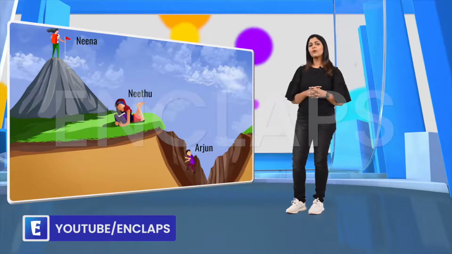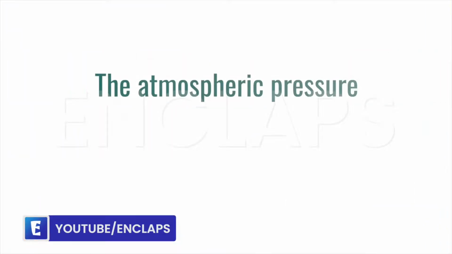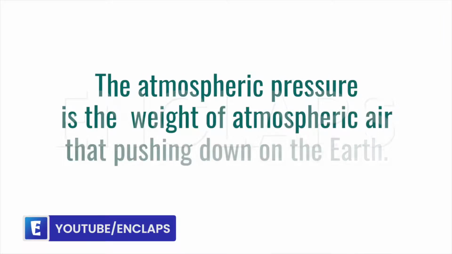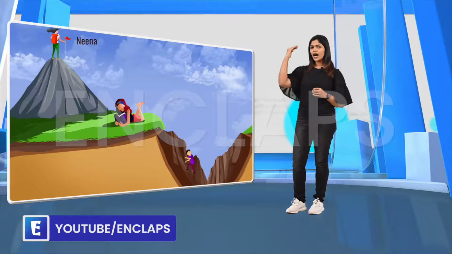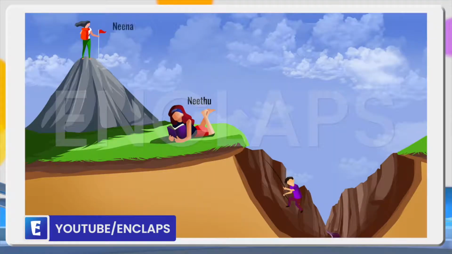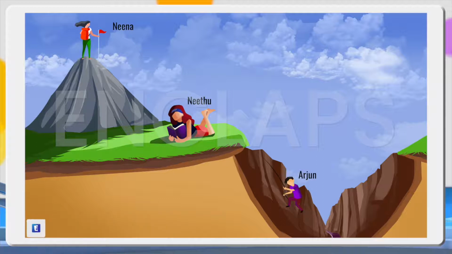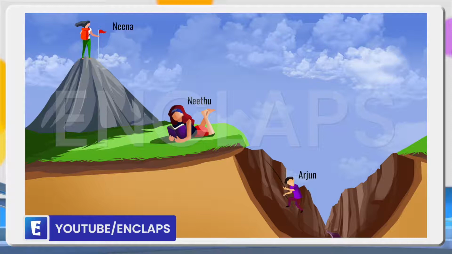Well, if we go back to our definition that atmospheric pressure is caused by the weight of the air above you, it becomes clear that Neena has the least amount of air above her because she is high up, so she gets only a small amount of air pressure pushing down on her. Next is Neetu. Neetu on the plain has all of this air above her and gravity is pulling it all down onto her. So she is under much more pressure than Neena. Arjun is standing farthest down, right? And he is under the most pressure.